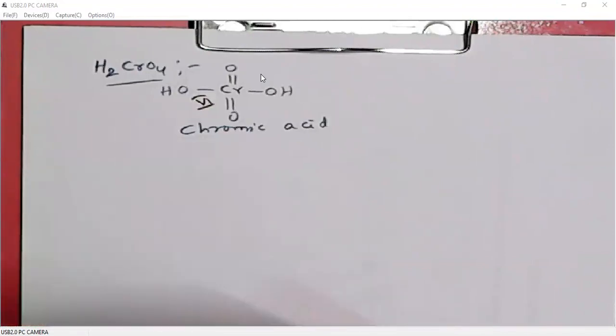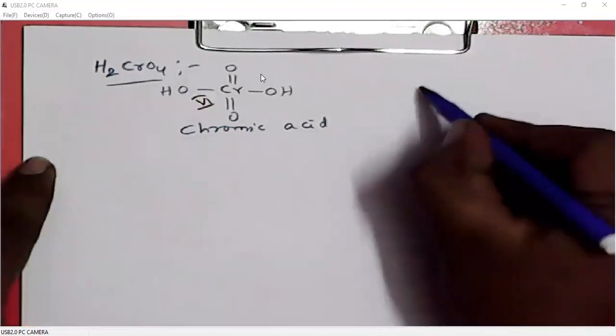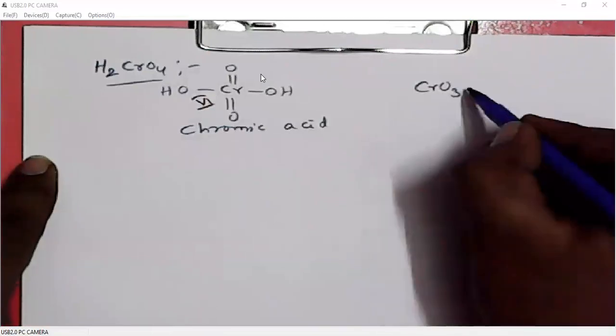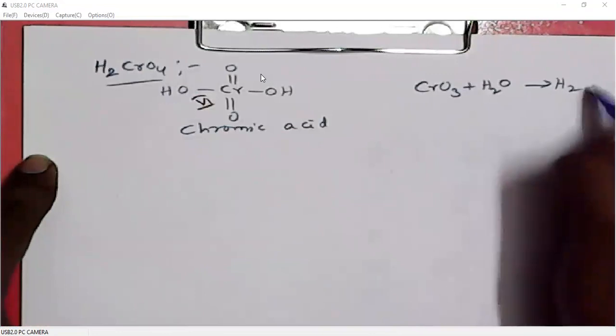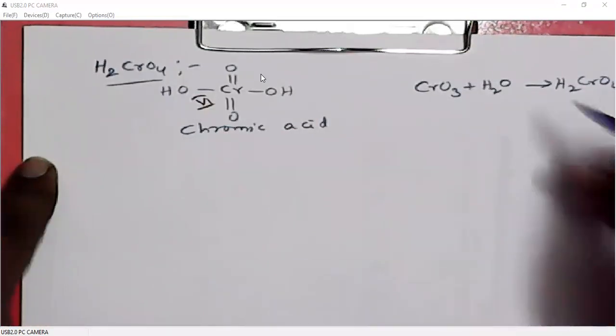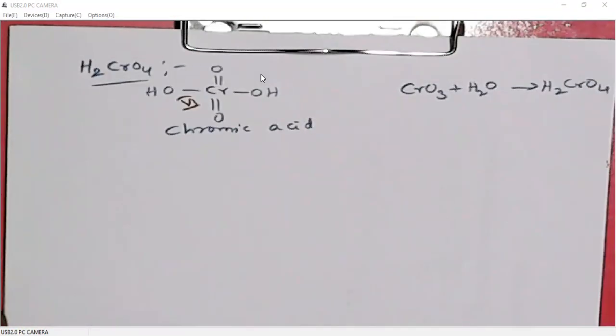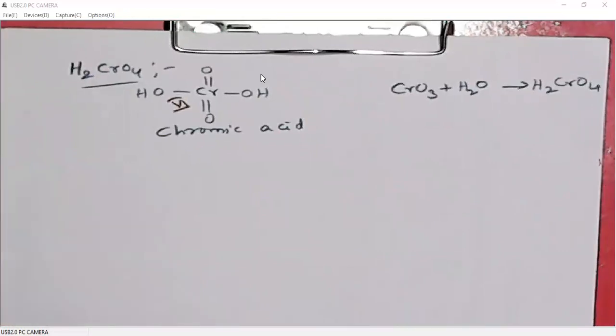How do we prepare this? This can be simply prepared by treating chromium trioxide with water. So it gives H2CrO4. It's not a critical reaction. Whenever you want to use chromic acid, just mix chromium trioxide, which is commercially available, with water. So we will get chromic acid.